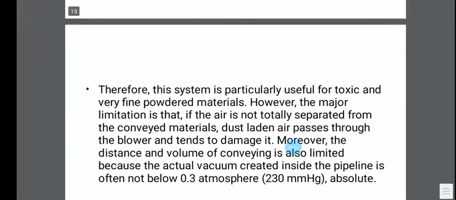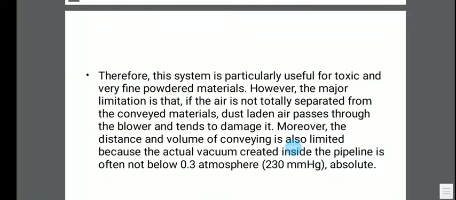Therefore this system is particularly useful for toxic and very fine powder materials.